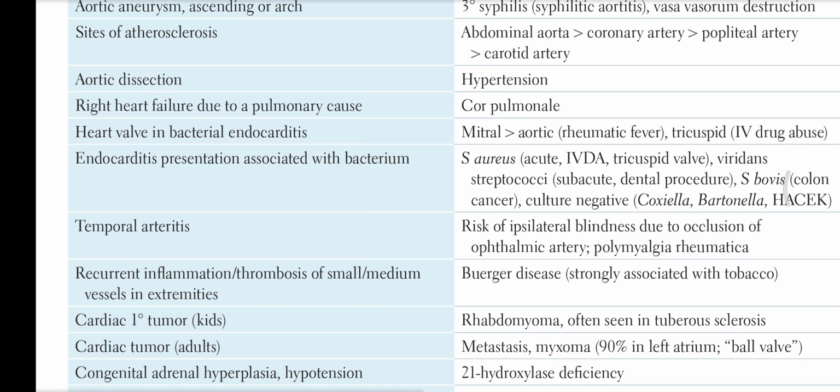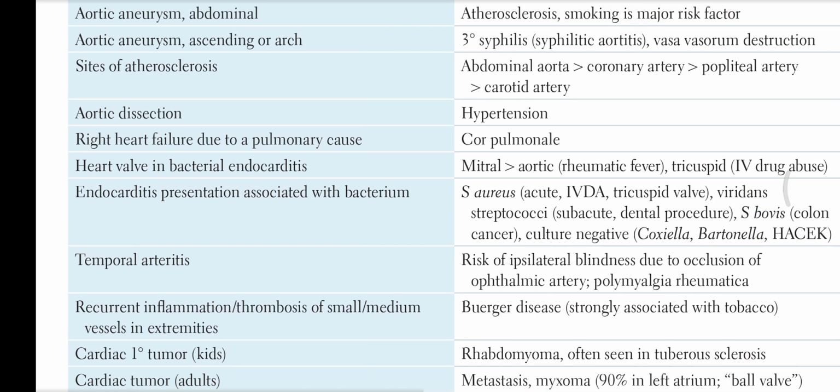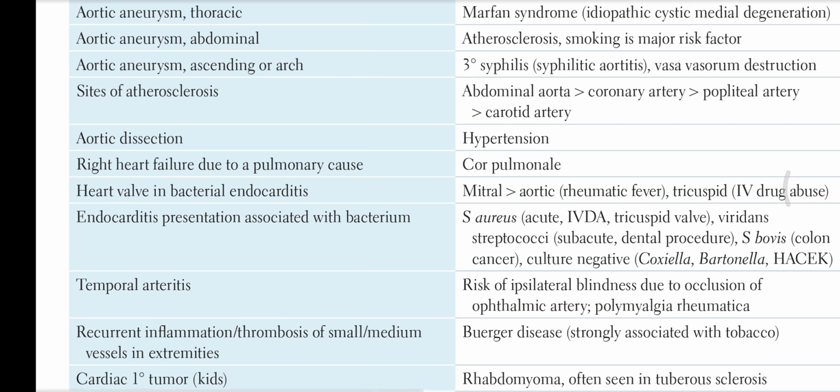Cardiac tumor in adults is due to metastasis; primary is myxoma in 90%, in the left atrium. It is called a ball valve. Cardiac primary tumor in kids is rhabdomyoma, often seen in tuberous sclerosis.